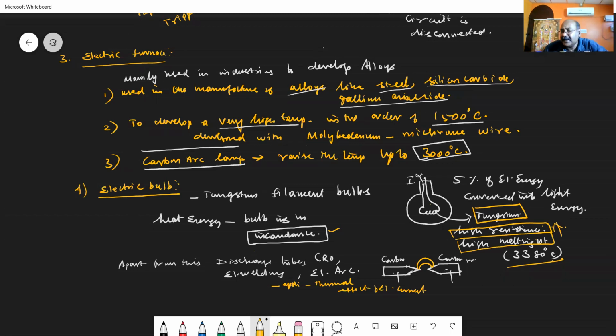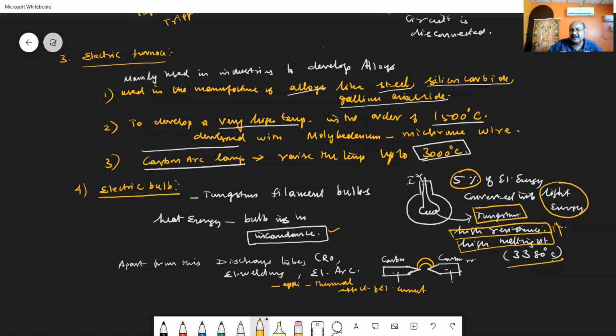It was found that of the supplied electrical energy, only 5% is converted into light energy. 95% of the energy is converted into heat energy. Since it is responsible for the rise in global warming, or the rise in the temperature of the globe, nowadays this bulb is not used in our country.